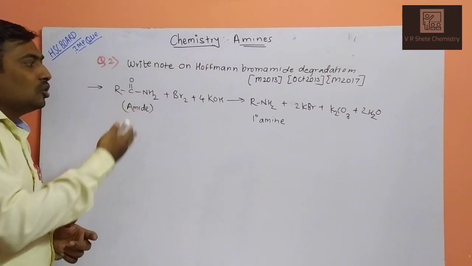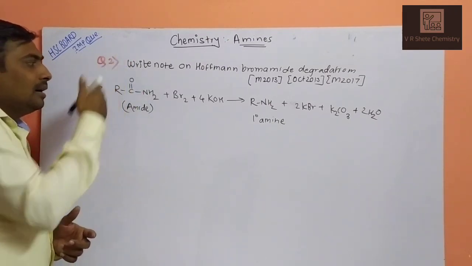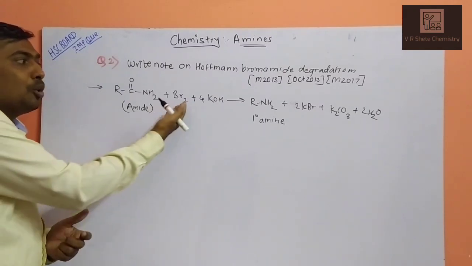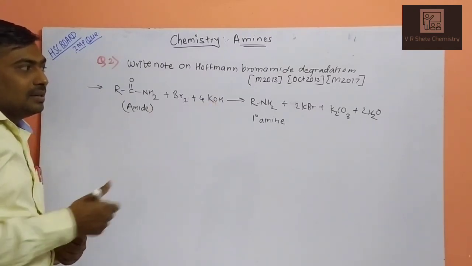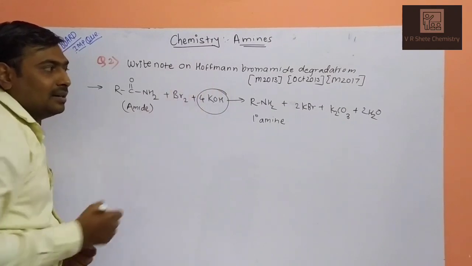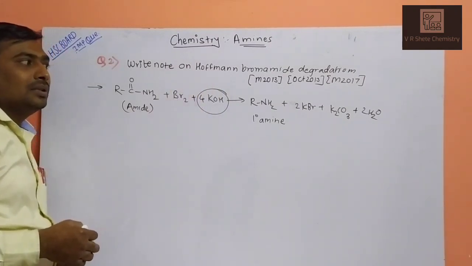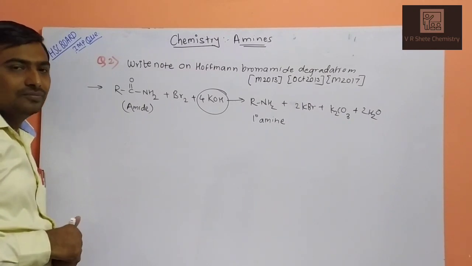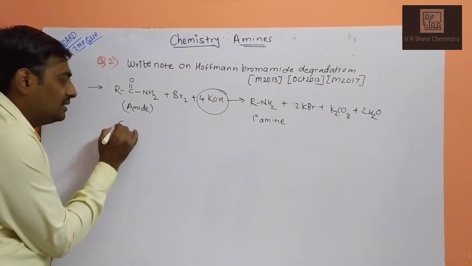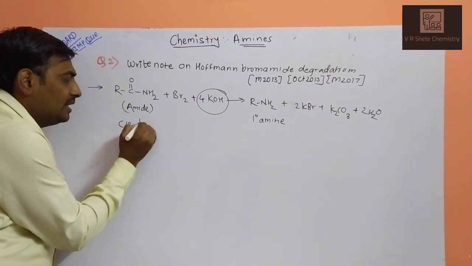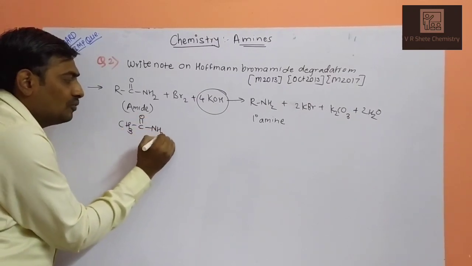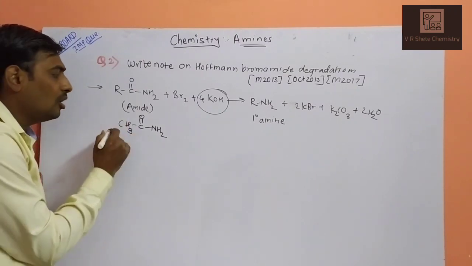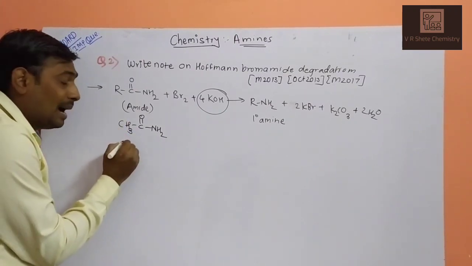When an amide reacts with bromine in presence of concentrated potassium hydroxide, it gives a primary amine, potassium bromide, potassium carbonate, and water as byproducts. An example for this reaction is CH3C double bond O NH2. What is the name of this molecule? It is acetamide, or ethanamide.